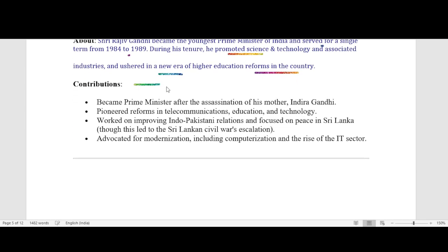His contribution: became Prime Minister after the assassination of his mother Indira Gandhi. Pioneered reform in telecommunication, education, and technology, worked on improving Indo-Pakistani relations, and focused on peace in Sri Lanka, though this led to the Sri Lankan civil war's escalation. Advocated for modernization, including computerization and the rise of the IT sector.